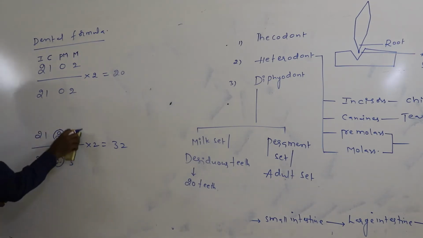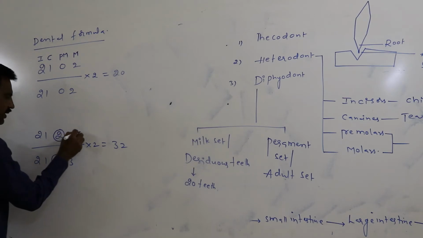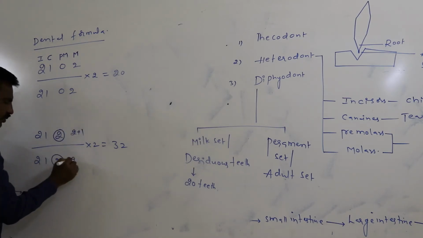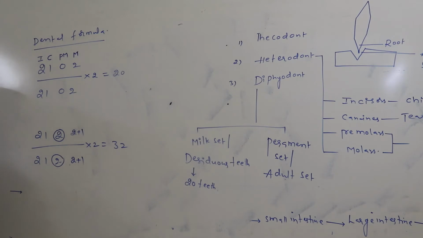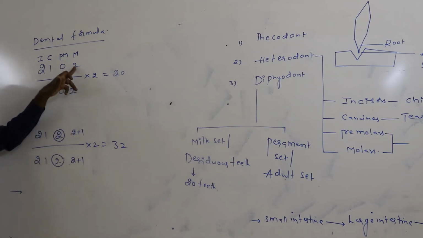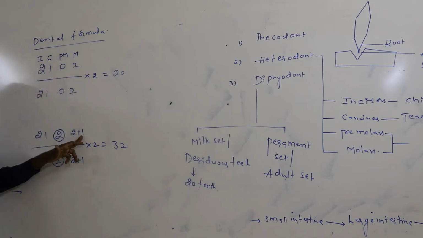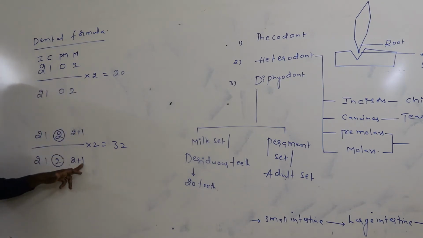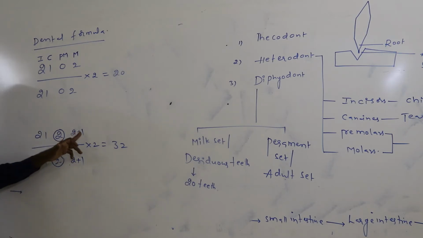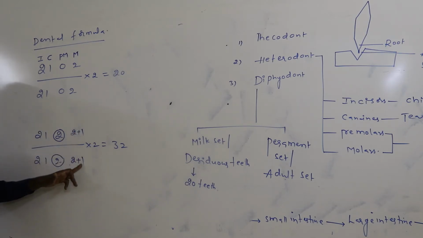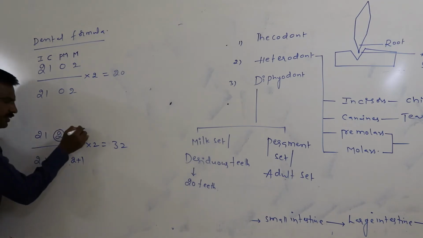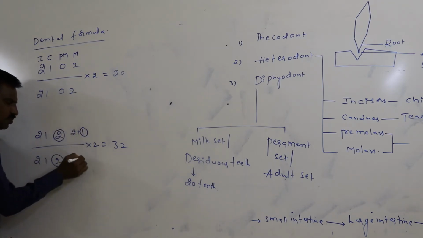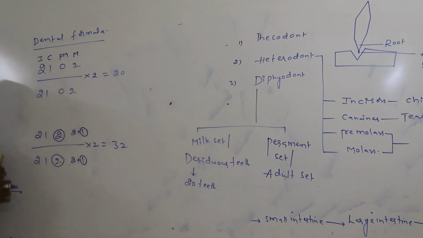But in the case of the permanent set, the third molar is newly formed here. To simply understand, we can represent these three as 2 plus 1. These are the first 2 molars. They also appear in the case of the milk set. But the newly formed ones, the third molars, appear in the adult set. Means these are also formed only once in the life of an individual.